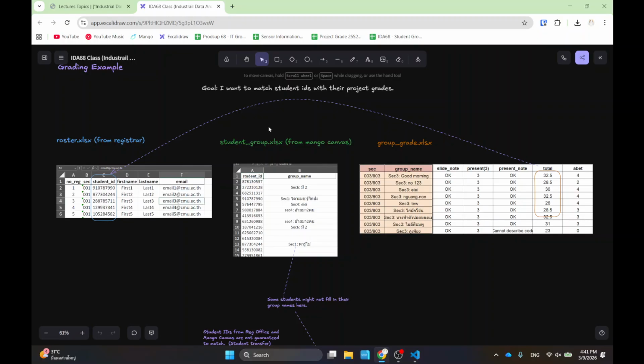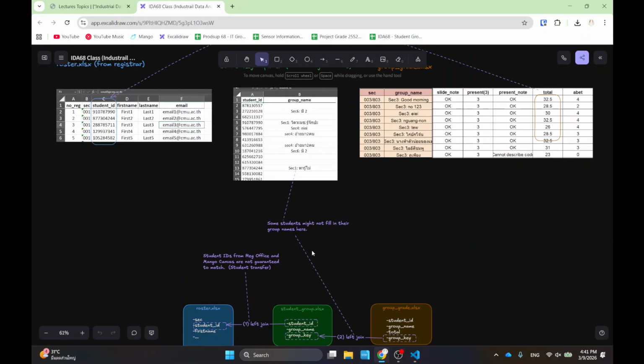So with this 3 information, it becomes quite tedious if I have to do it by hand. Keep in mind, I have about 200 students and about 60 groups. Doing it by hand will get super tedious. But by using Python and Pandas, I can be relatively sure that I can do this fast and I don't make mistakes. I think that's the most important thing. I don't want to make mistakes. That would be a problem.